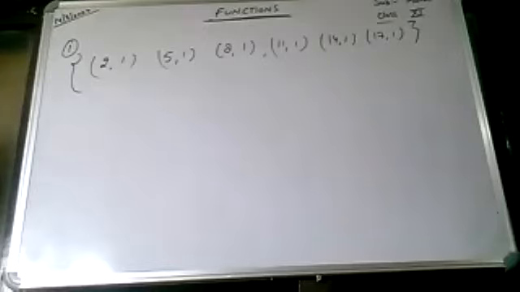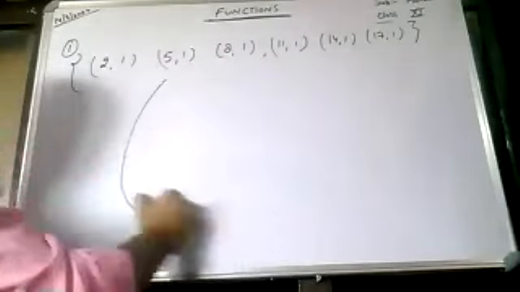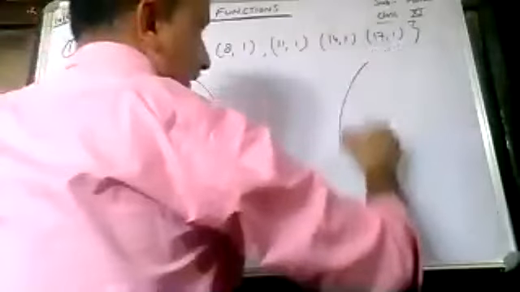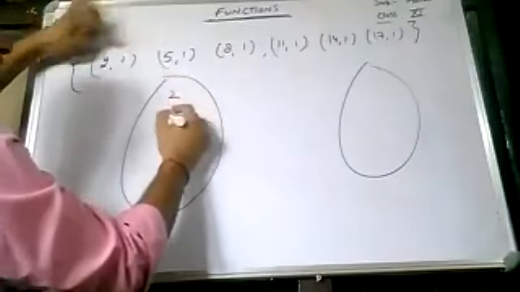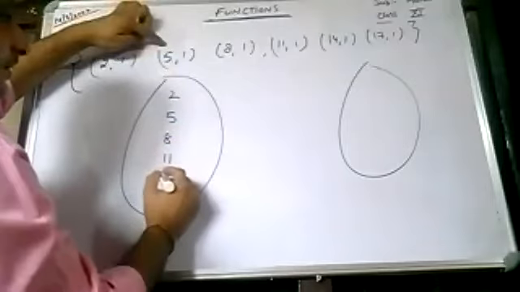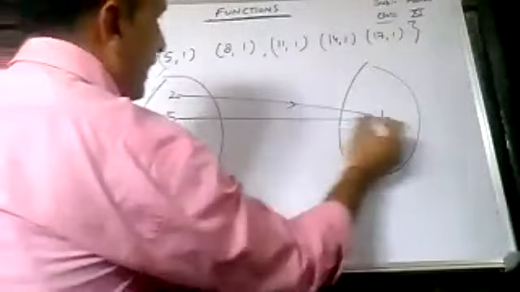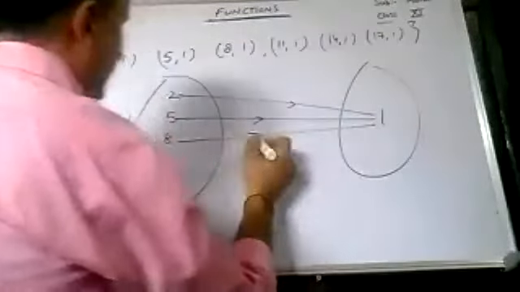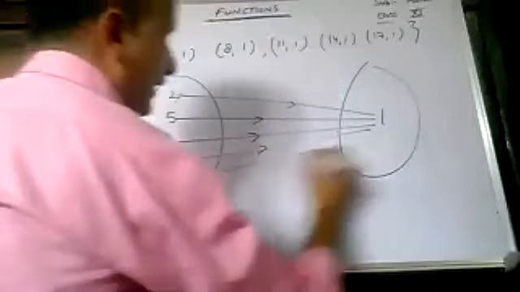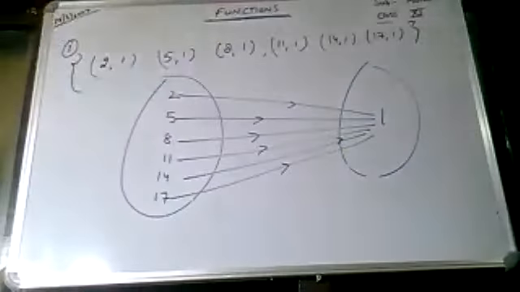Okay. So class, let us draw the diagram. This is the first set: 2, 5, 8, 11, 14 and 17, and this is the second set. This is 1. So 2 is mapped to 1, 5 is also mapped to 1, 8 is mapped to 1, 11 is mapped to 1, 14 is mapped to 1, and 17 is also mapped to 1. So tell me, is this a function or not?